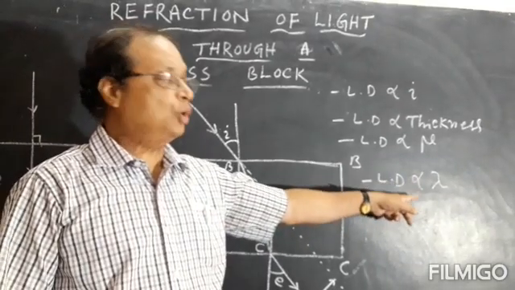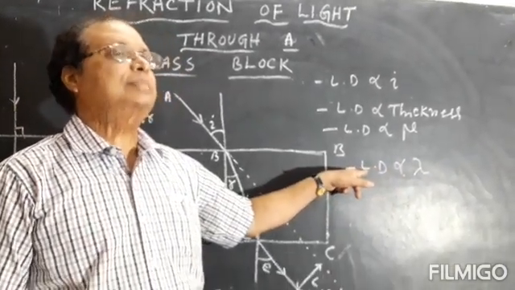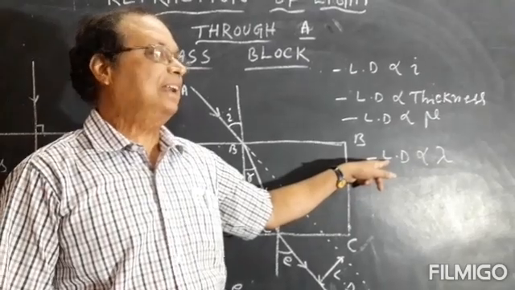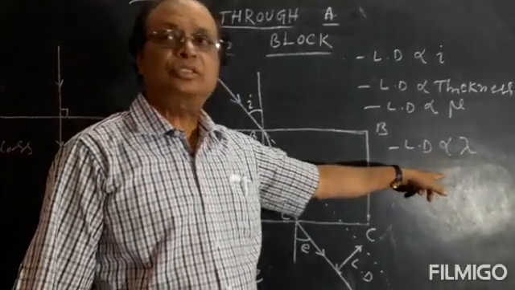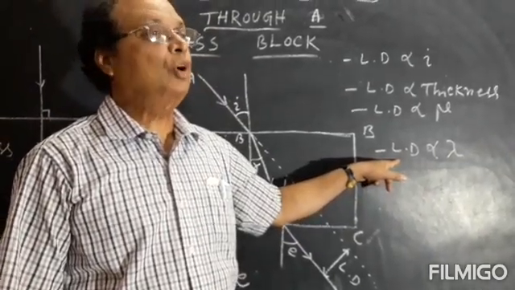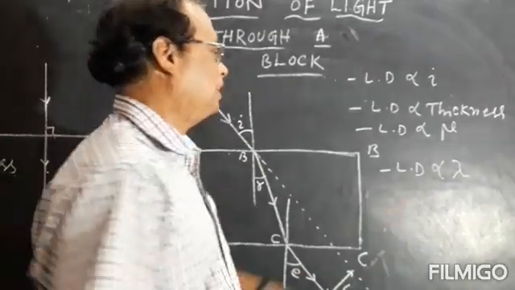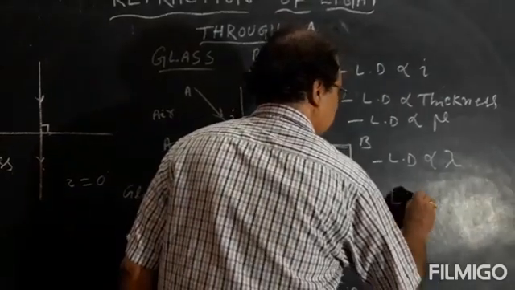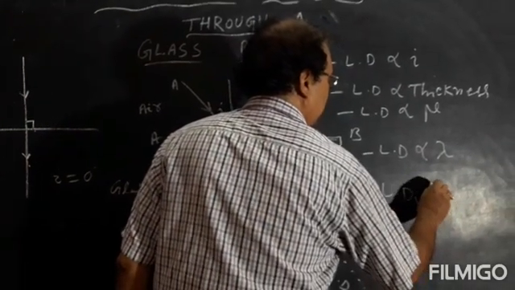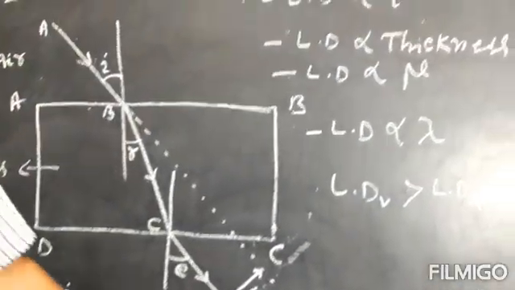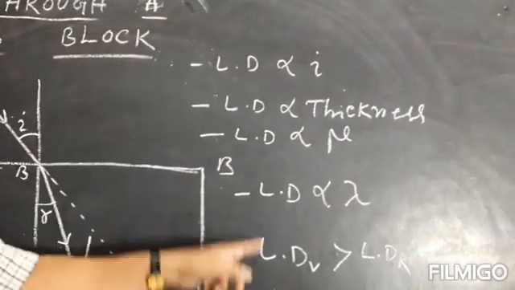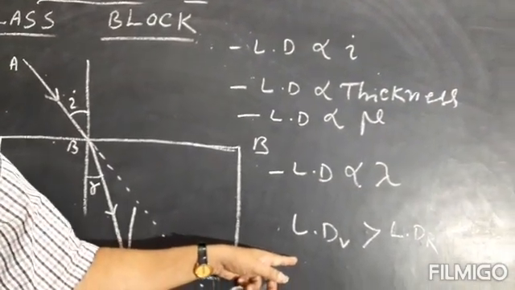Red wavelength is more, so its lateral displacement is less. For red, lateral displacement is less. Now violet wavelength is less, so lateral displacement is more for violet. Lateral displacement of violet is greater than lateral displacement for red. Clear? So these are the four factors on which lateral displacement depends.